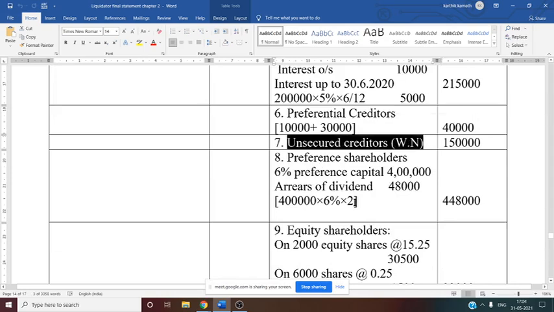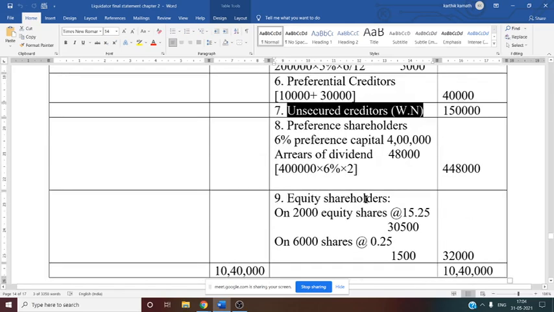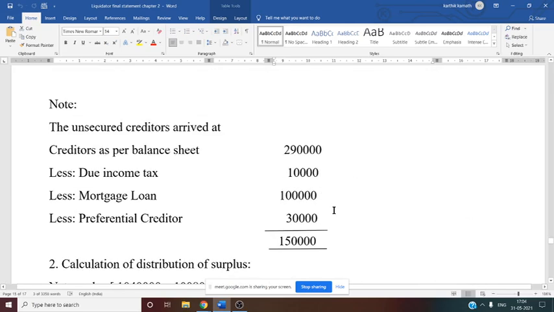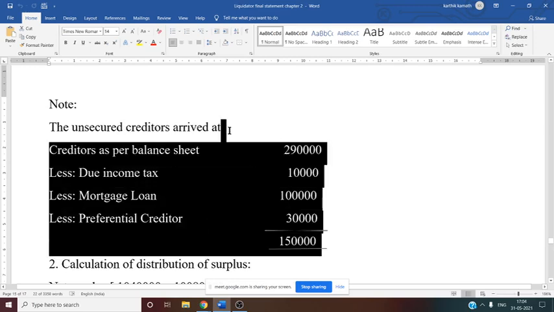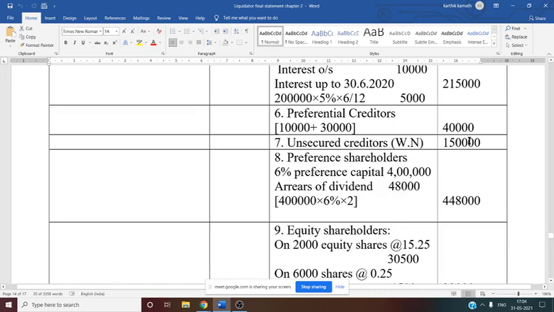I have already told you, from the total creditor you have to deduct income tax due, that is preferential payment, preferential creditor. Then mortgage loan is there, that is secured creditor. Secured creditor you have to deduct. Then you have to deduct one more preferential creditor given in the problem. Working note we have considered here. See this, we have already discussed this. 2 lakh 90 minus 10 minus 1 lakh minus 30,000. 1 lakh 50,000 is unsecured creditor. So this unsecured creditor information you have to write here. Working note. So now the liquidator has made the payment to 7 categories of people from the beginning, if you see the format.